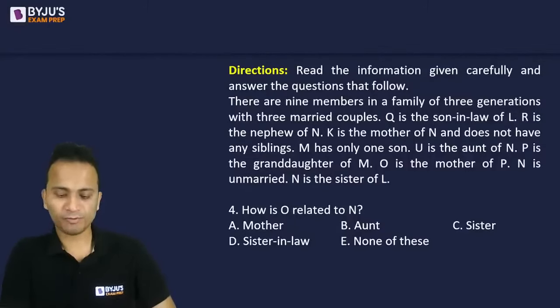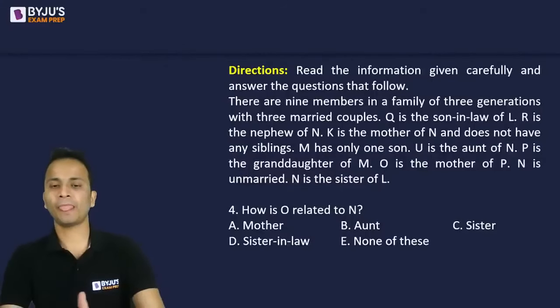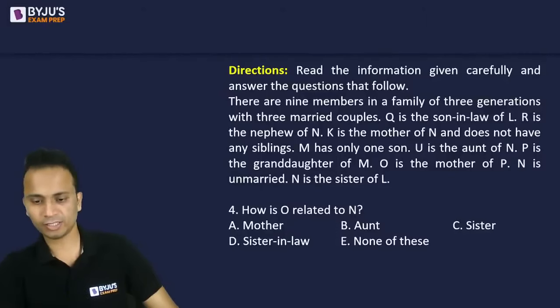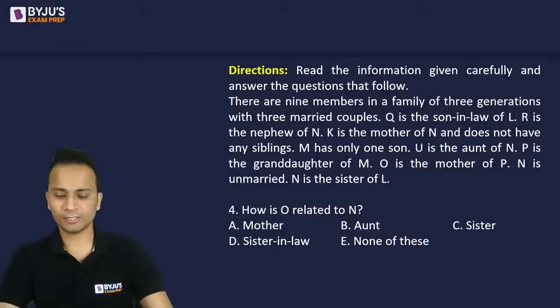Any answer for question number 4? Okay, now some of you have already started giving the answers.